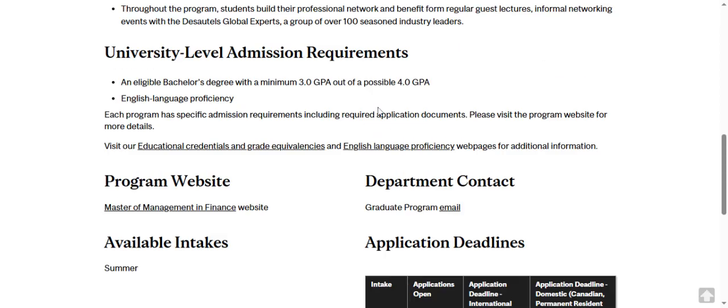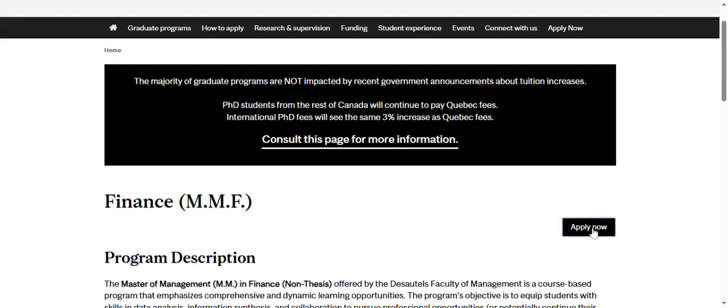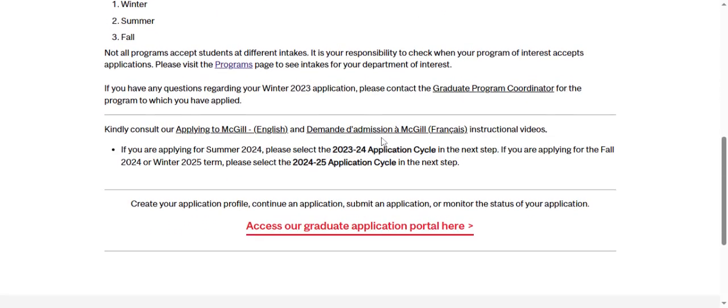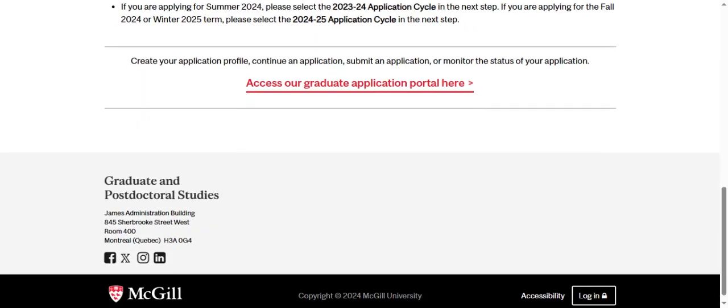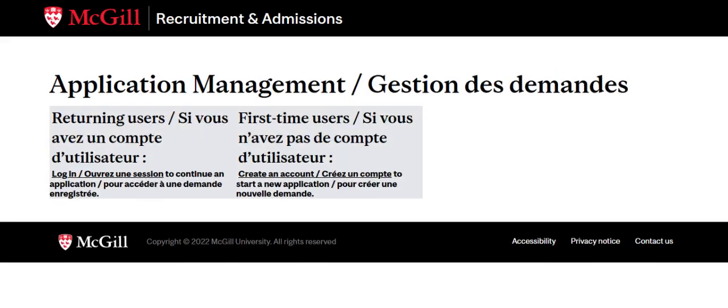So now let's start the application. Click on apply. They said to submit an application to a graduate program at McGill University, consult the application steps and choose the appropriate term below. I told you that winter semester is closed, fall is closed, but summer is open. So now let's access the graduate application portal. We've already picked our course.